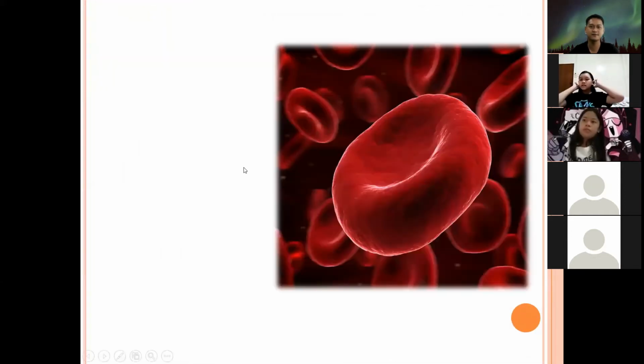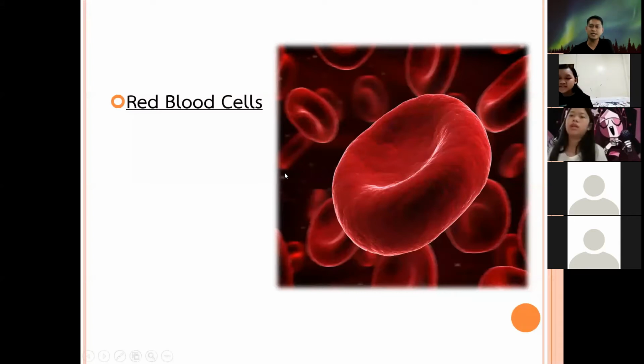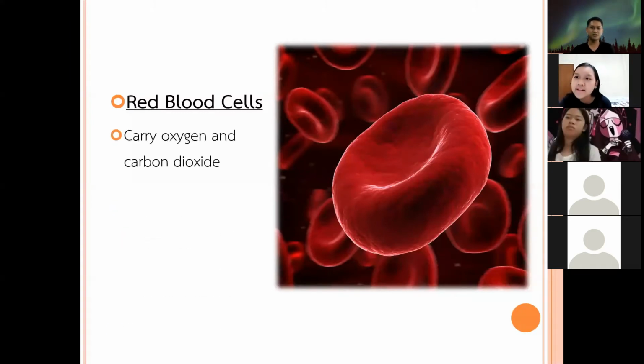Next, what do you think is this? Red blood cells. Okay, this is the red blood cells. What is the function of red blood cells? Carry oxygen and carbon dioxide. Okay, very good. They carry oxygen and carbon dioxide.